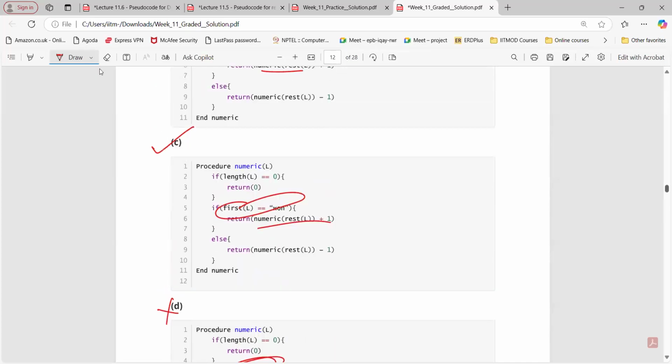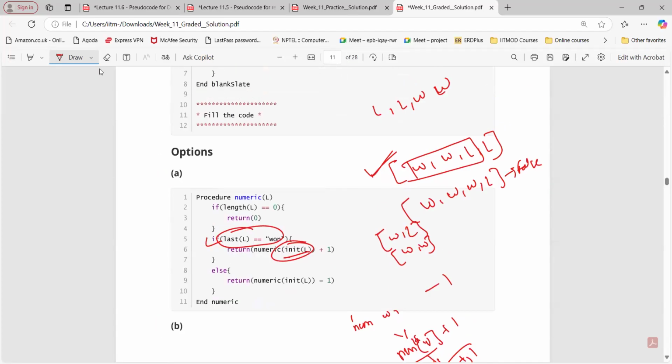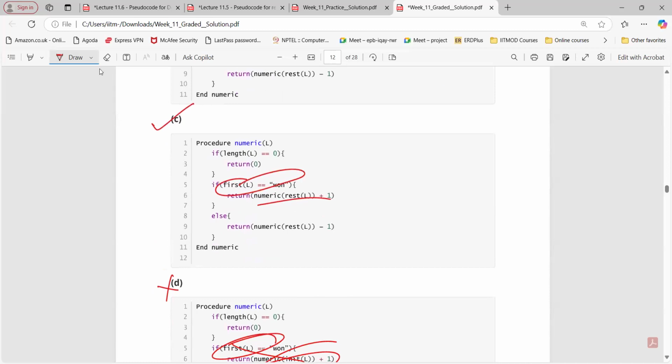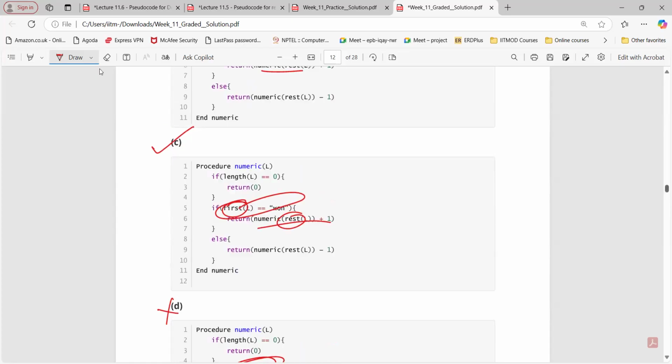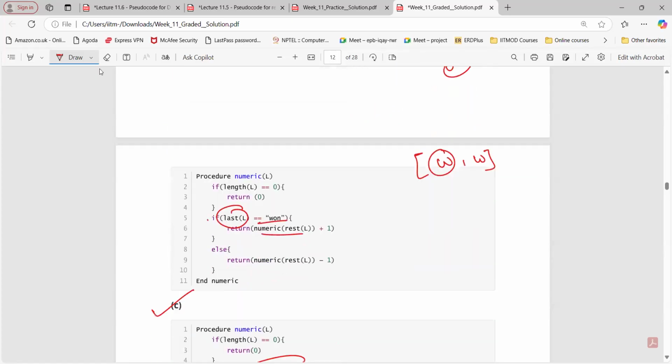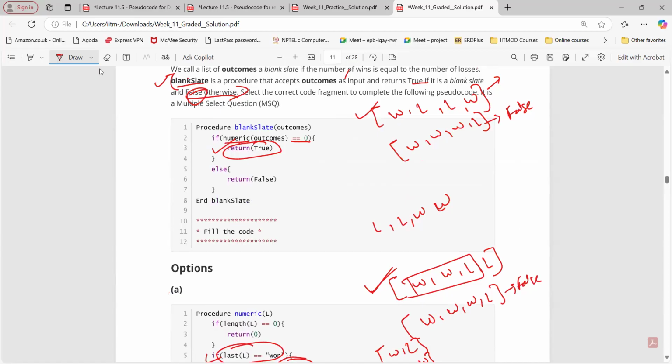So again, this is not a correct one. So option A and C are correct. The only difference is that in option A and C, we are simply checking for the first and the last element, and then here, rest in the case of first and init in the case of last element. That's it, right? So you can take a sample like this and try to apply this particular pseudocode there and see whether your requirement is met or not.